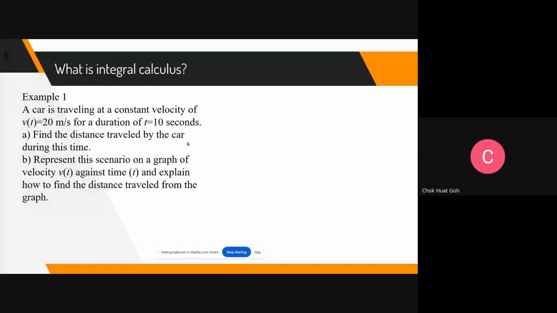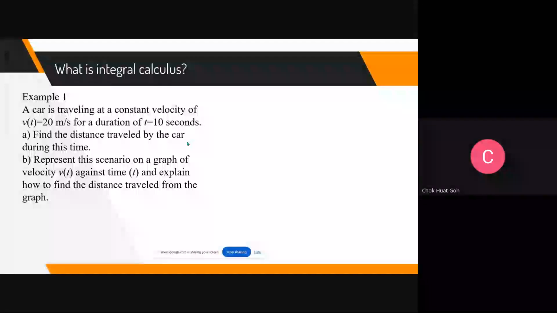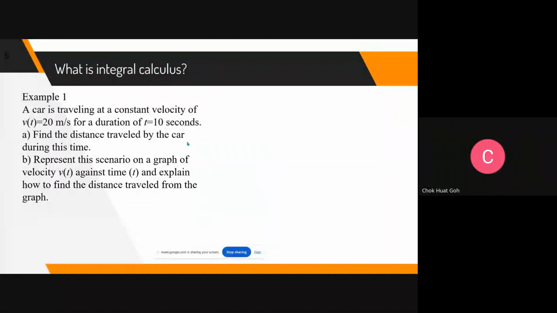So this one, no need calculus. But once you want to use calculus, students, you will get the same answer. Later we will do. Okay, that is where I want to bring up your understanding. You may have gone into doing all the difficult integration directly, then you forget about the basic. So the purpose is to expose you to a little bit of what is integral calculus. All right. So got it? Without calculus, everyone will know the answer.